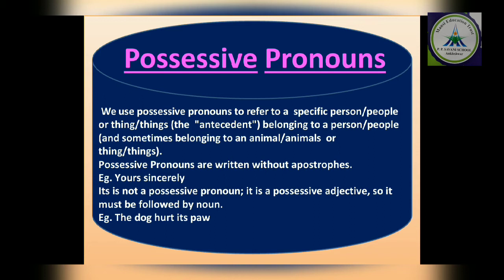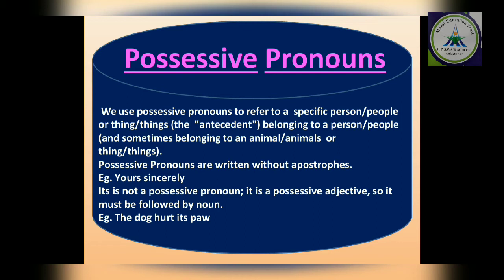So we use possessive pronouns to refer to a specific person, people, thing or things to whom it belongs to, and something belonging to an animal, animal's thing. That book belongs to me. That means that is my book. ठीक है? That belongs to.